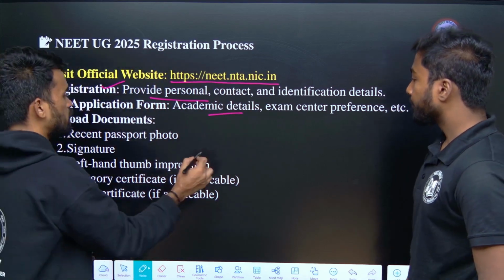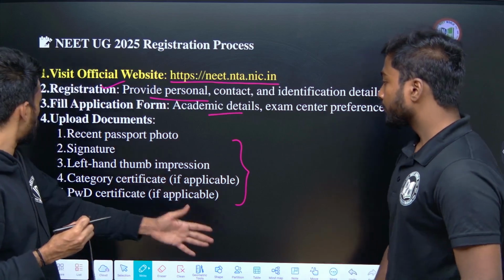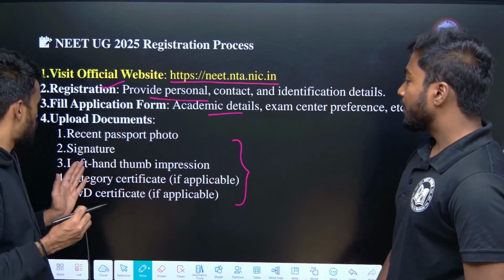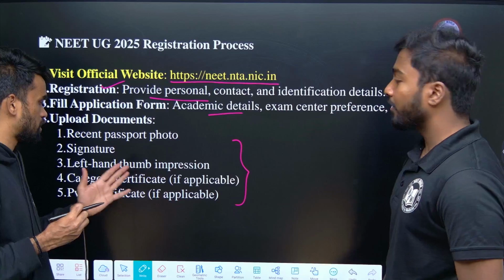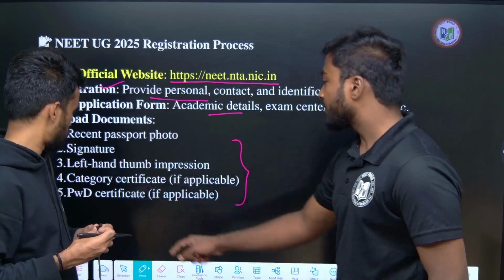These are the documents you need to upload during the application process: a recent passport-size photograph, signature, left hand thumb impression, and category certificate. This is important, guys, the category certificate is important. Next is the PWD certificate.